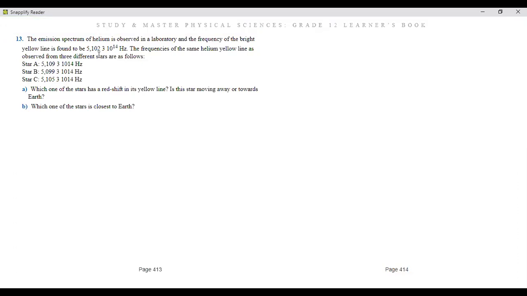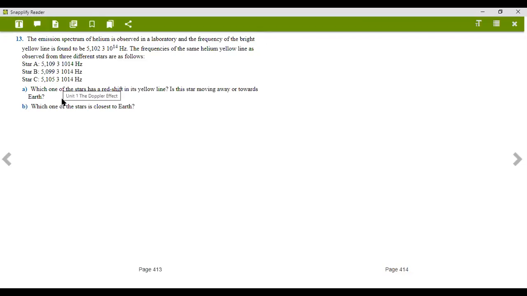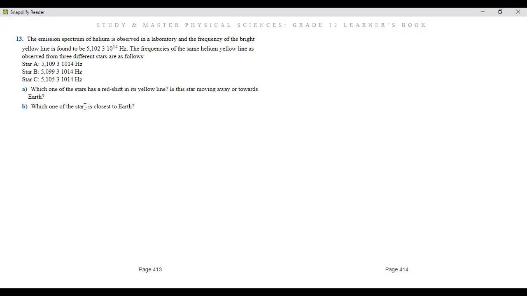But the 5.105 would be just 0.003 away. So I think star C is the correct answer. That will be the one that's closest to the Earth. Okay, I think this is all that we had to do with regards to this.